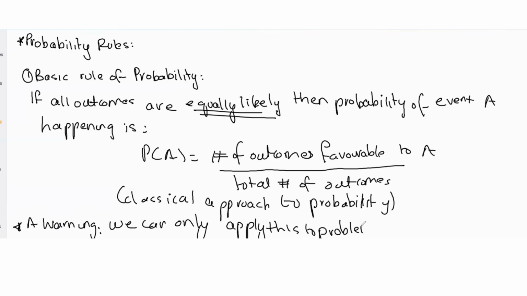problems in which all outcomes are equally likely. So when you're finding probability as number of favorable outcomes by number of total possible outcomes, that can only be applied to problems in which all outcomes are equally likely. So this is key, right? Let's look at an example of such problems.